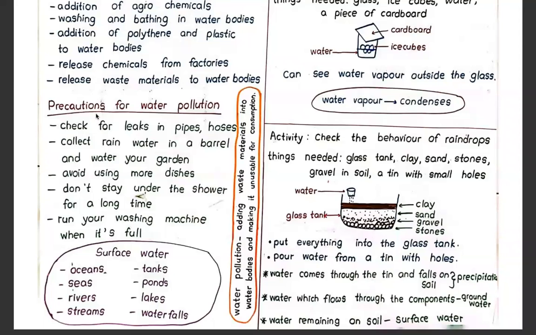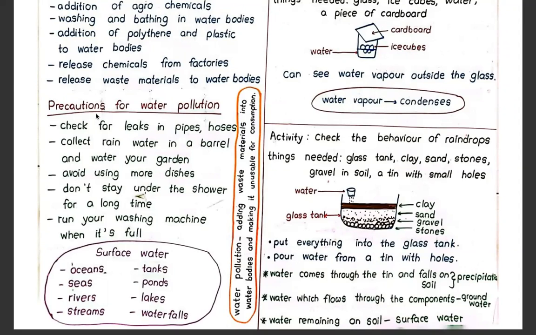Precautions. Check for leaks in pipes, hoses. If there are leaks in pipes, we should check them and repair them. Collect rainwater in a barrel and water your garden. Now, other than using water from the water line, you can collect rainwater in a barrel. We can use that water when watering the garden. Collect rainwater in a barrel and water your garden.